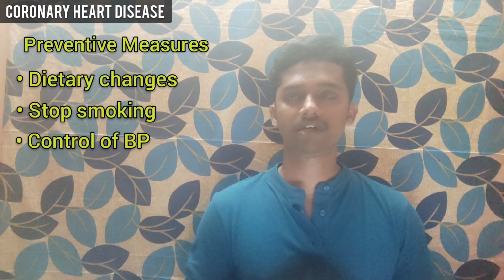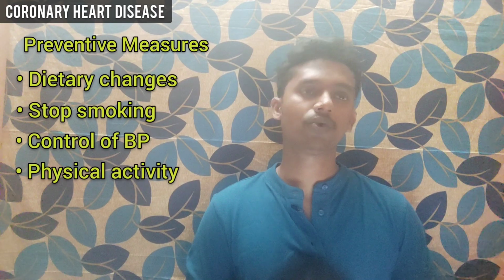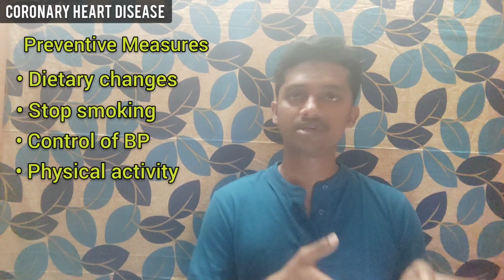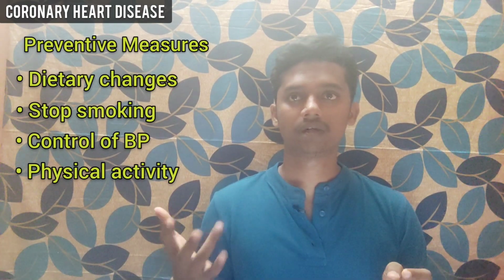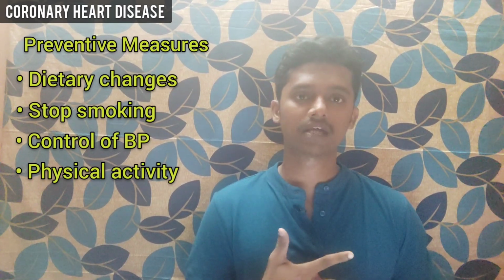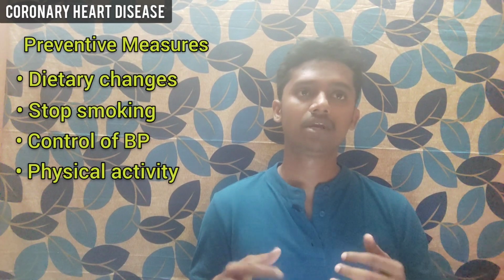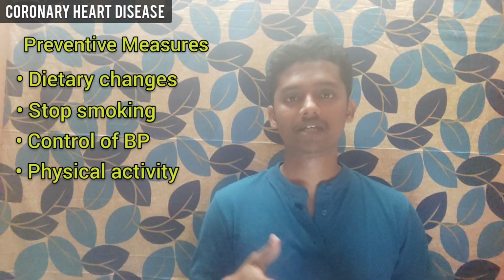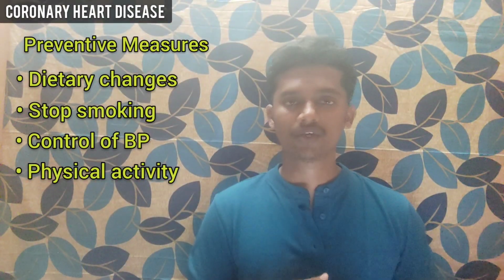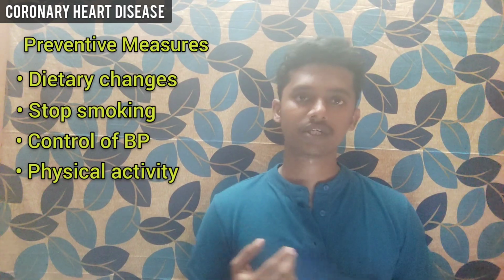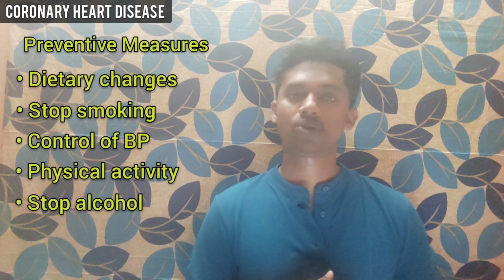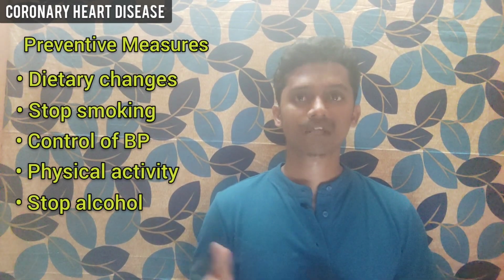And the fourth preventive measure is physical activity. So if you are physically inactive, you have a higher chance, you know that. So if you maintain physical activity at least once in 2 days, or at least 3 days in a week, like that you can maintain your physical activity. By maintaining physical activity, we are keeping our heart healthy. That means by maintaining physical activity, we are reducing the risk of getting coronary heart disease. And also there are a few other preventive measures, like you should stop alcohol, and you should concentrate more on your health. So totally these are the preventive measures for coronary heart disease.